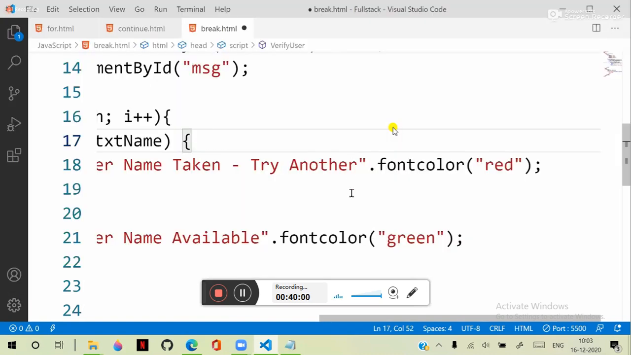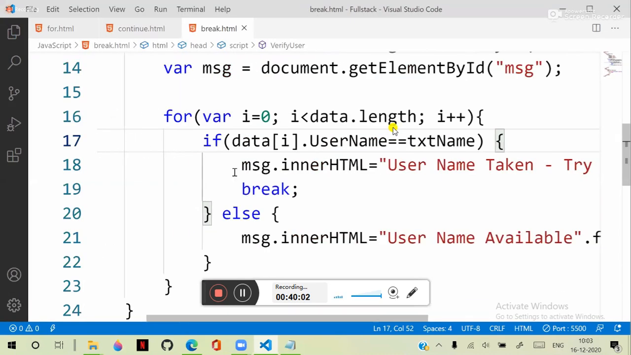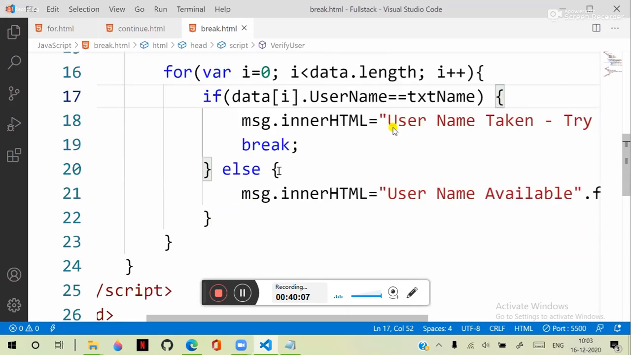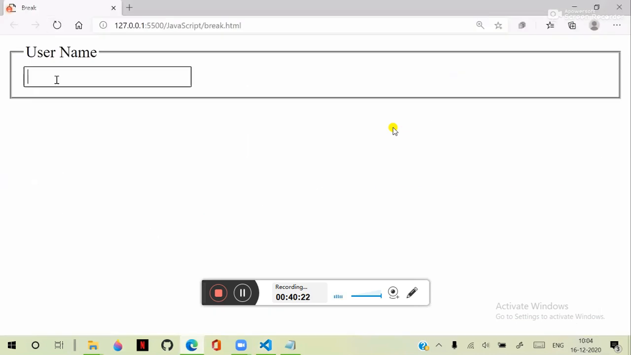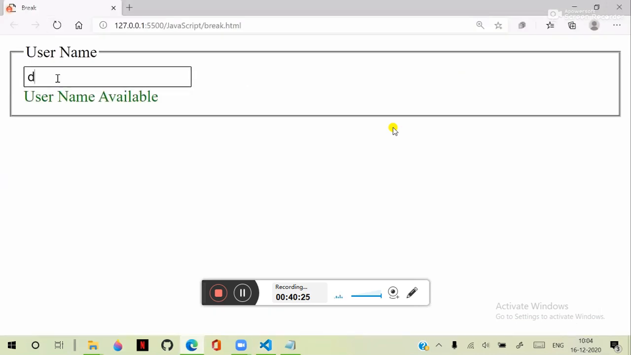So here the point is this break is used to terminate the execution. And when the username is available, it will display that username is available. You can see here, if I don't give break, what will happen? I am typing here some David. It says username available. David, it's still there inside it. So it is not coming out of that.